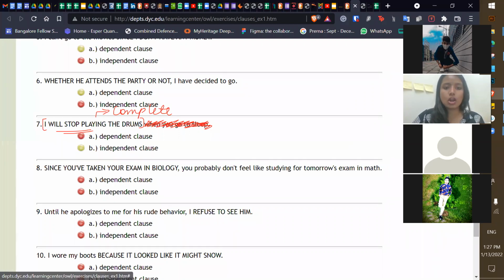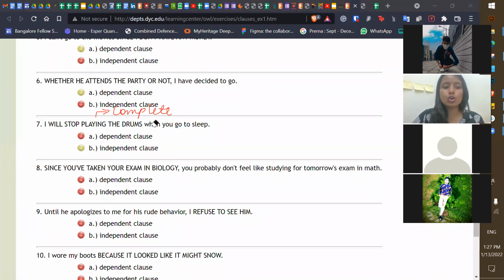So what kind of clause is it? Independent clause. What about this one? When you go to sleep, what clause is that? If I remove this, ma'am, it is not complete. Yeah, when you go to sleep is a dependent clause. This one, I will stop playing drums, is an independent clause. So the question they're asking, I will stop playing the drums, is our independent clause. Okay, fine.